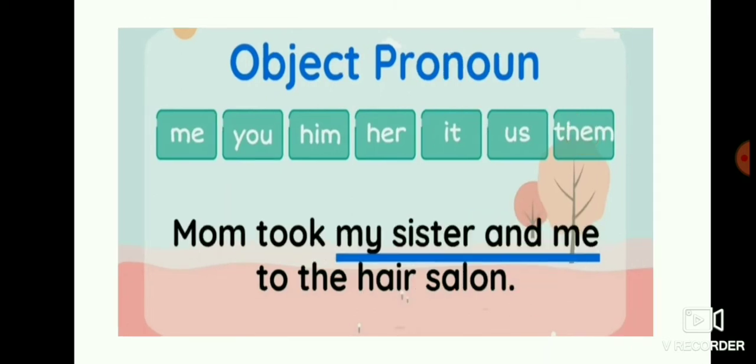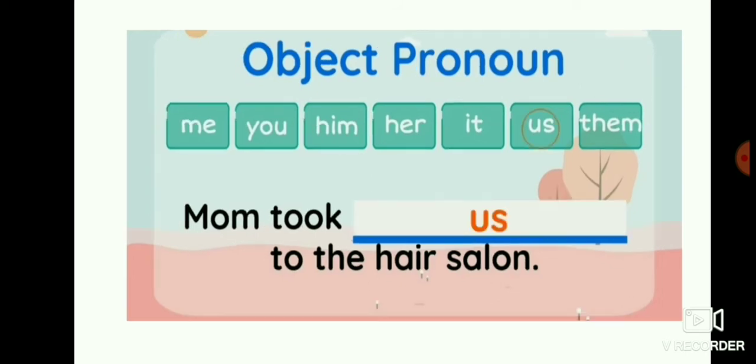Next see, Mom took my sister and me to the hair salon. My sister and me, so you are including yourself. So what should you write? Yeah, very good. Us. Mom took us to the hair salon. For subject pronoun we, object pronoun us.